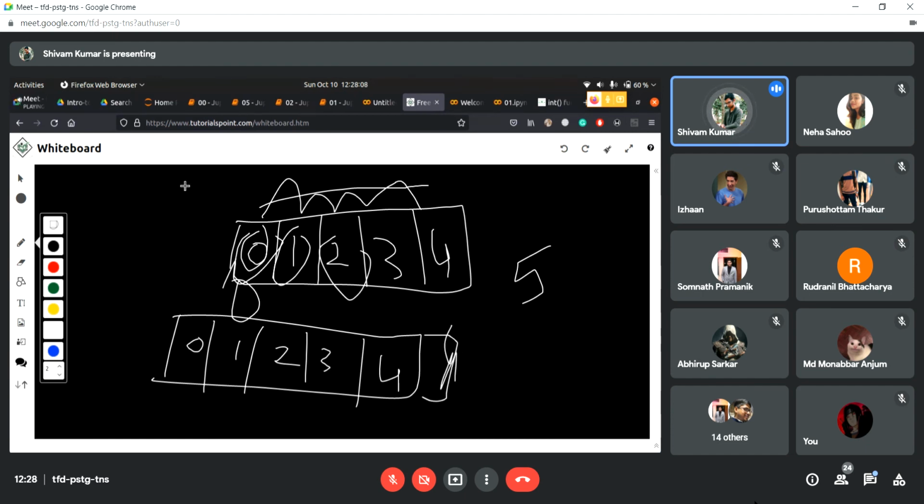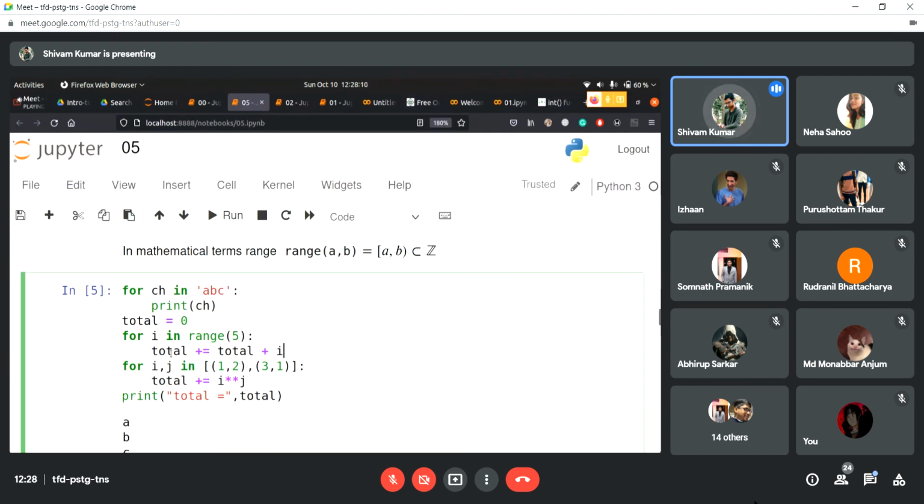Yeah, no 5, only 4. So the first value is 0. So it's going to evaluate total as 0 plus 0. So total is 0 right now. Okay, now this statement is executed.